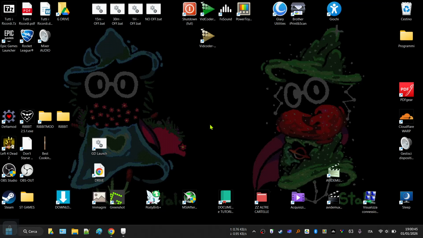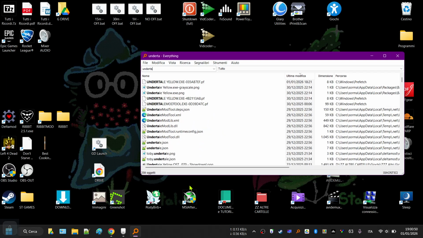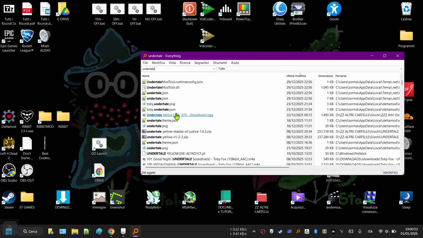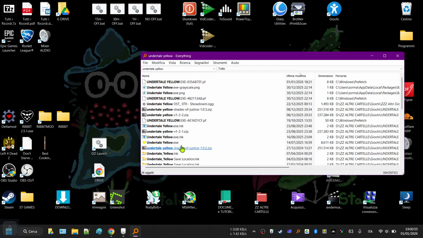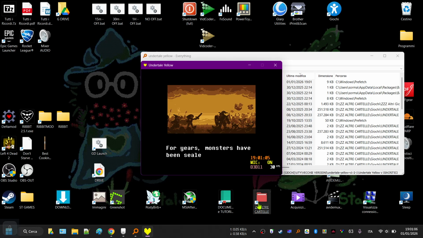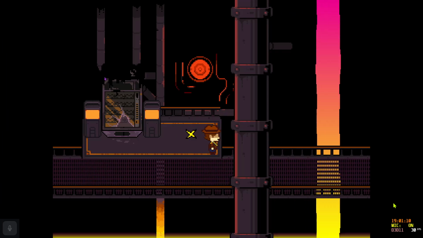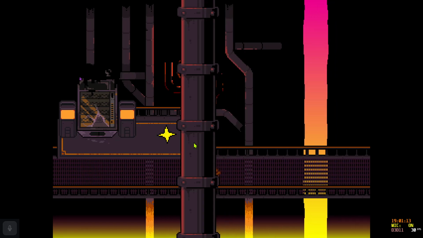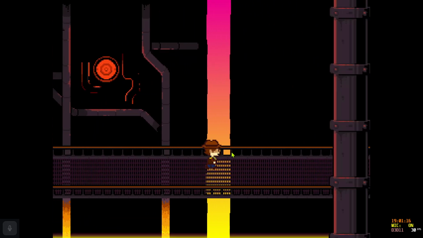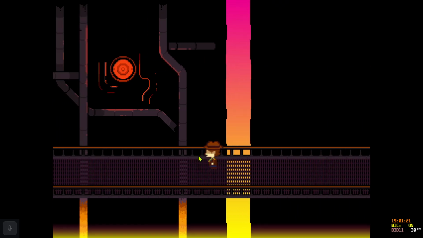In the case of games like Deltarune or Undertale Yellow, even at full screen it will not be an issue, because even if the game is full screen you will be able to see the icon, and the mouse is not something that bothers you. So you can just right click it and you're good to go.